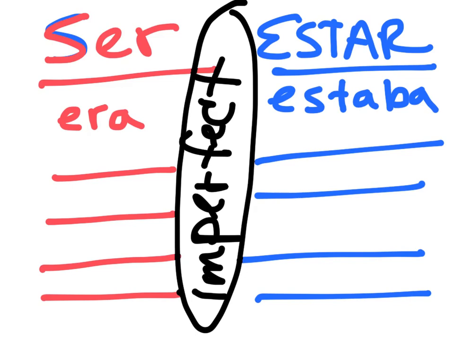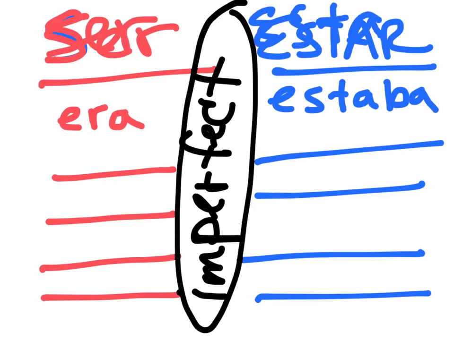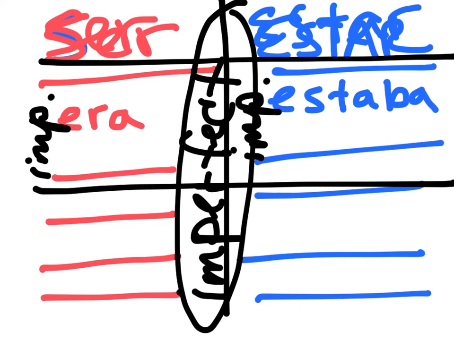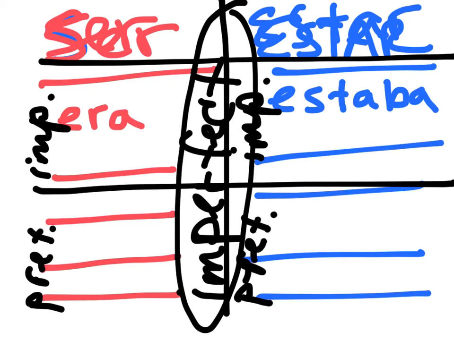Okay, so don't forget that ser and estar exist in present tense, but they also exist in imperfect and in preterite. Take a moment to review what is the imperfect of ser and what is the preterite of ser. And I'll give you a hint. The yo form is era, used to be. I used to be, yo era una niña buena.